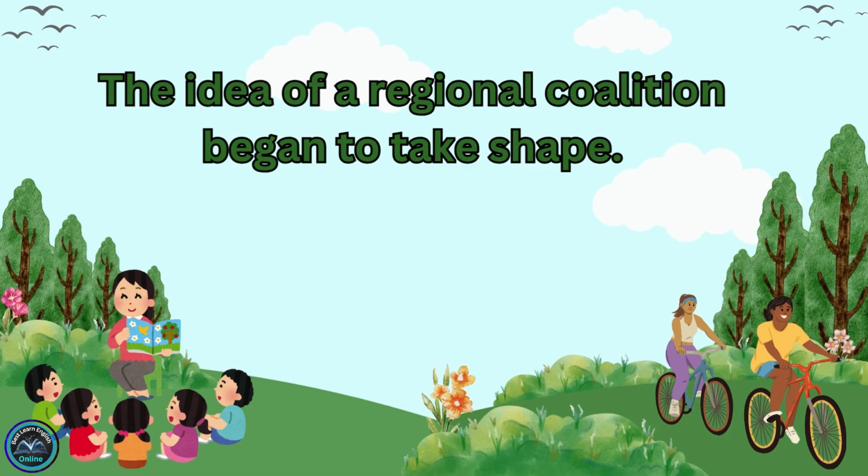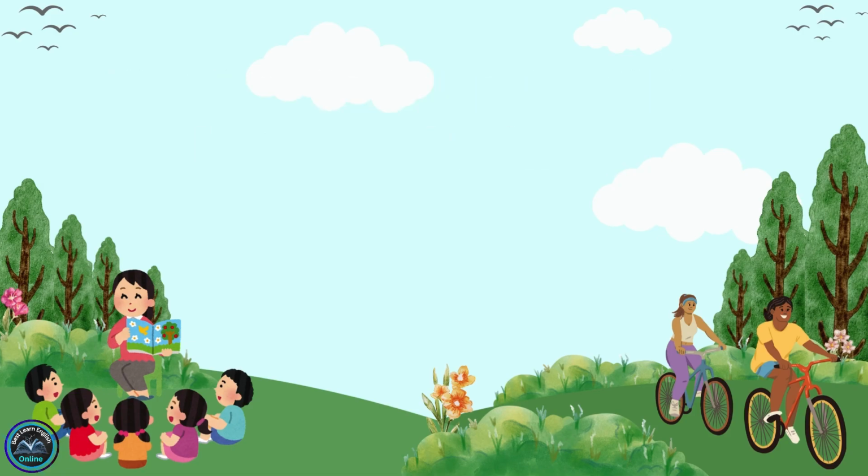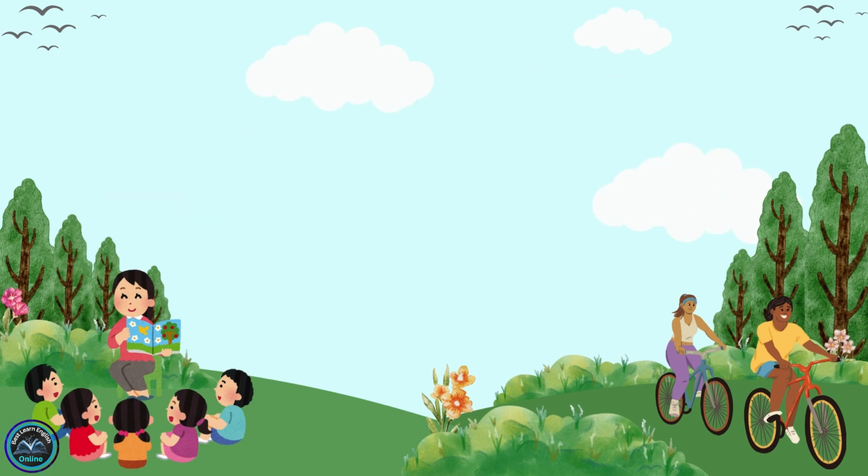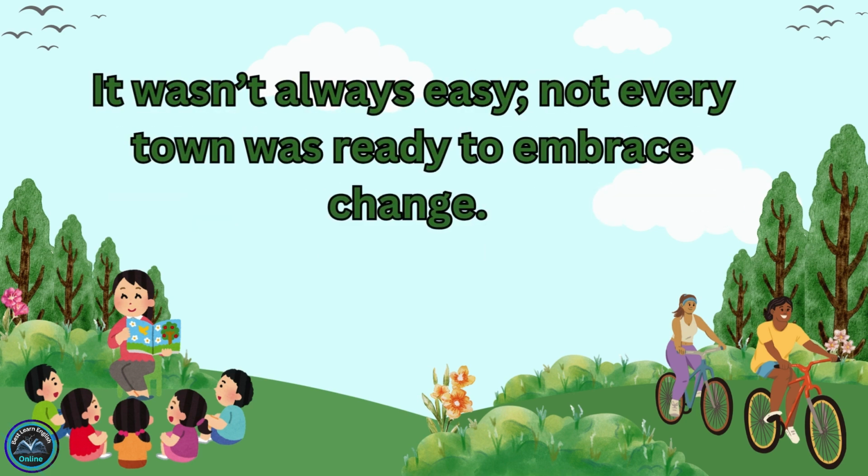The idea of a regional coalition began to take shape. Seabridge reached out to neighboring communities, sharing their experiences and offering support. It wasn't always easy. Not every town was ready to embrace change.